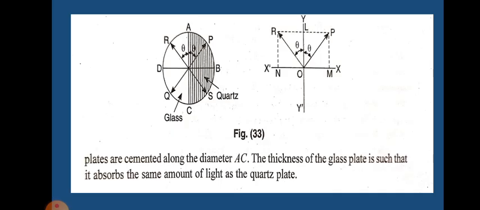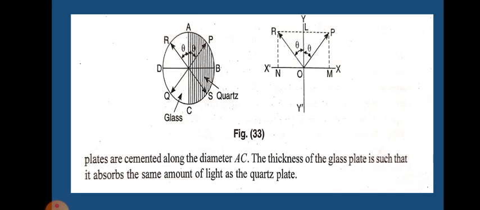Inside the quartz plate, the light is divided into two components, one ordinary component along the xy axis and the other extraordinary component parallel to the optic axis, that is along the x axis. So the two components travel along the same direction but at different speeds. The ordinary component moves with greater velocity than the extraordinary component, and on emergence a phase difference of pi is introduced between them.